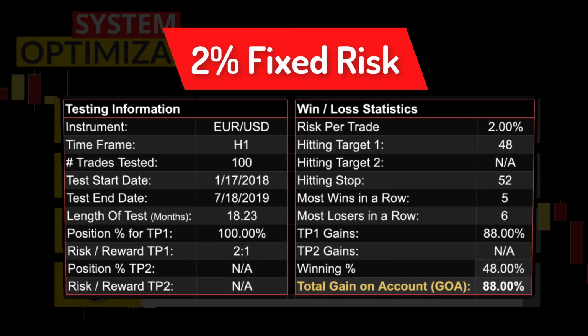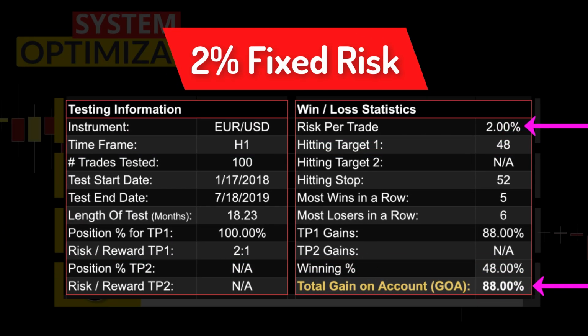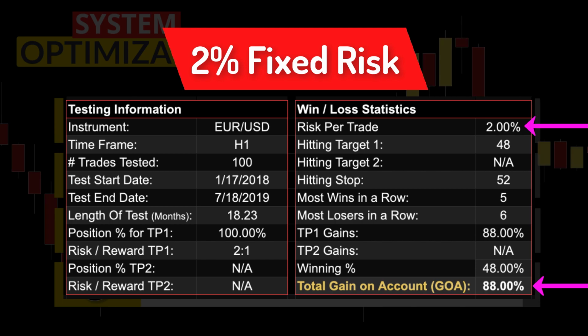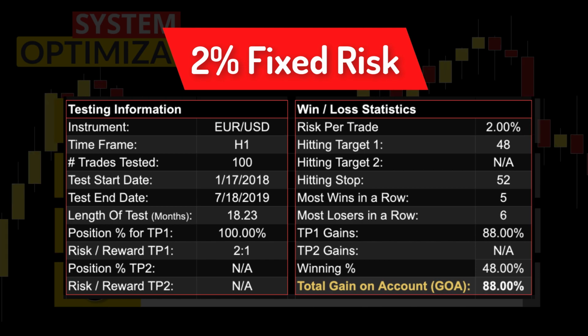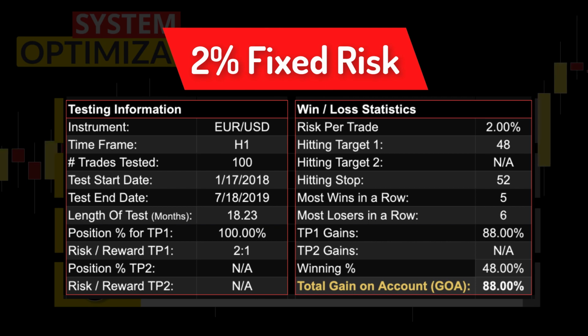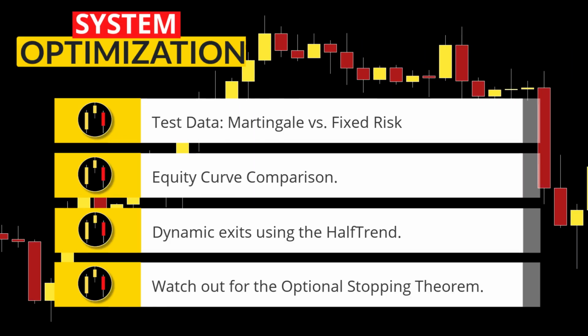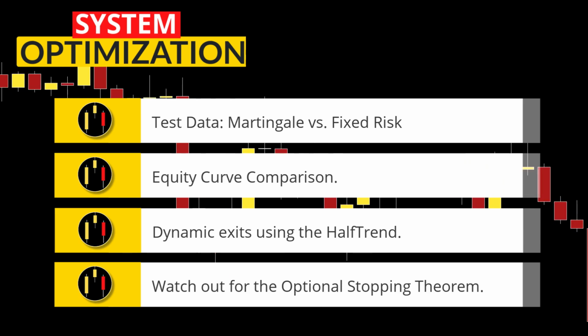First, if we took the same setups risking 2% per trade, the gain on the account would have been 88%. So on this data set, the Martingale system, starting at 1% risk per trade, almost doubled a 2% fixed risk system.